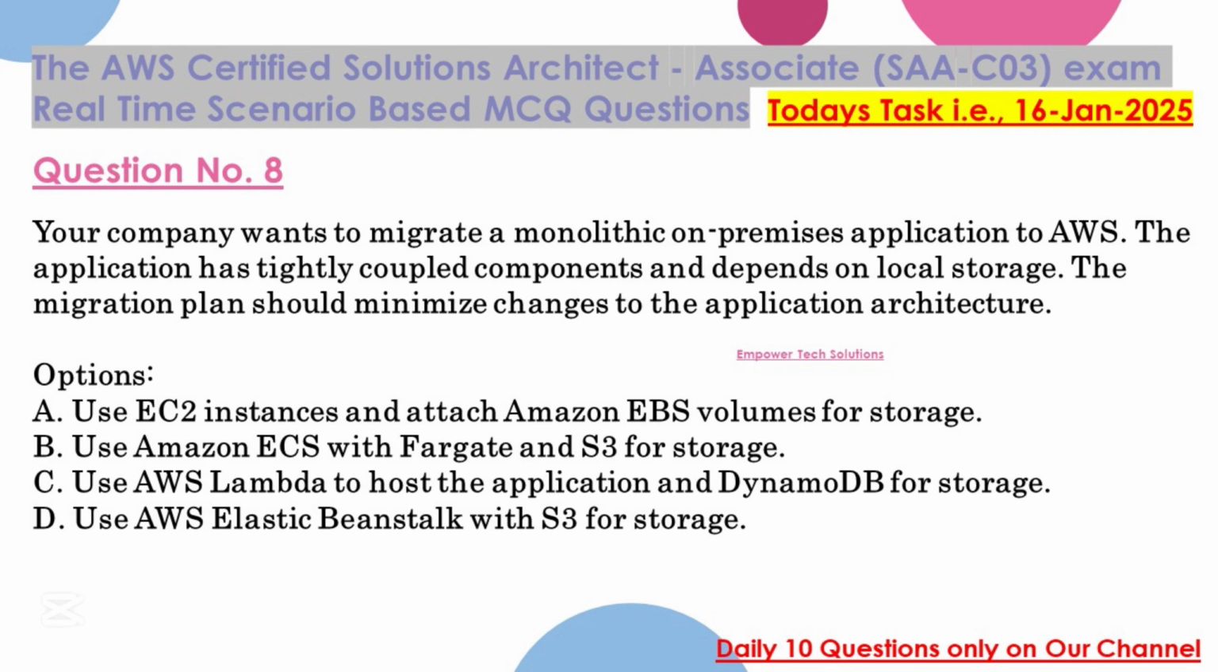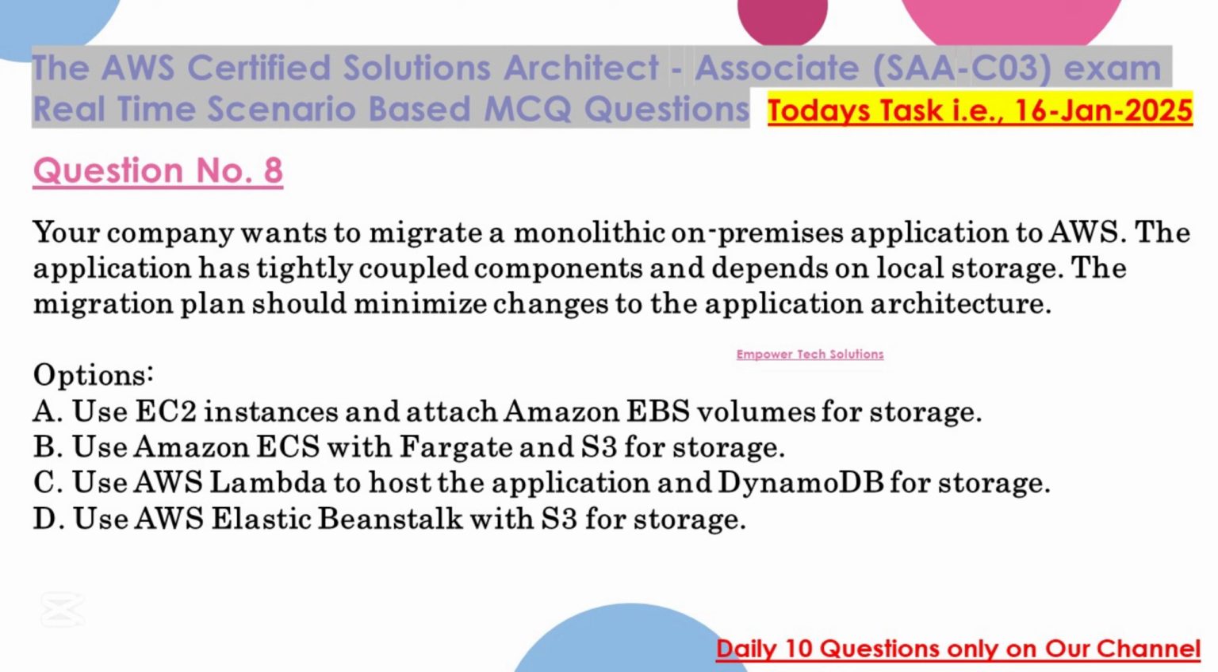Your company wants to migrate a monolithic on-premises application to AWS. The application has tightly coupled components and depends on local storage. The migration plan should minimize changes to the application architecture.